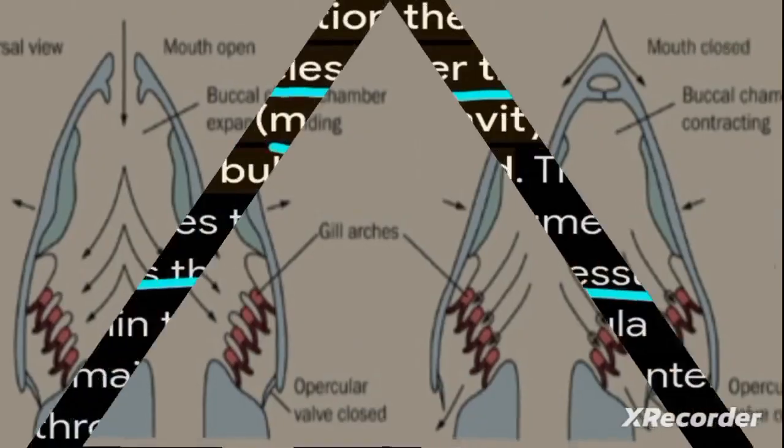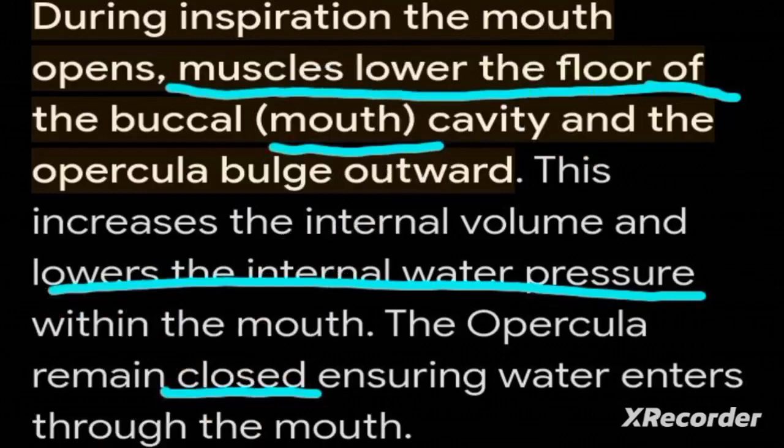So therefore we are going to conclude by saying, during inspiration or during inhalation, the mouth opens. Muscles lower the floor of the buccal cavity or mouth, and the opercula bow outward.